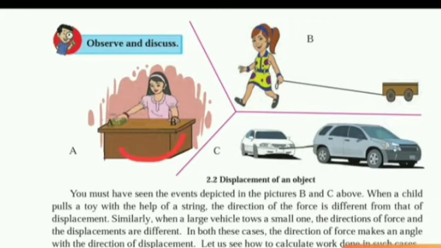Now, displacement of an object. Observe this diagram. You must have seen the events depicted in pictures B and C above. When a child pulls a toy with the help of a string, the direction of the force is different from that of the displacement. When a large vehicle tows a small one, the direction of force and the displacement are different. In both of these cases, the direction of force makes an angle with the direction of displacement. Let us see how to calculate work done in such cases.